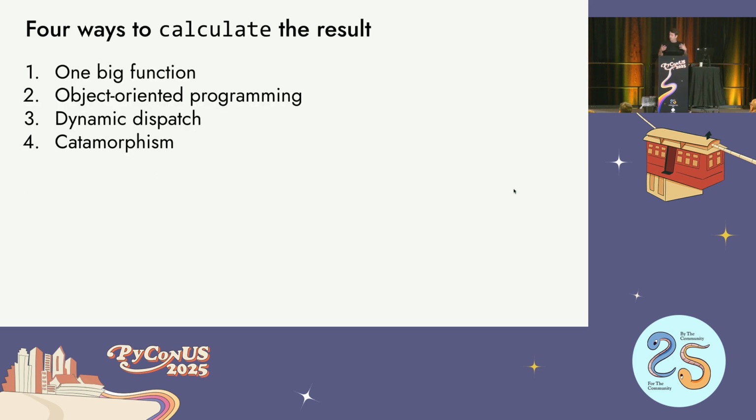So now let's talk about 4 different ways you can actually calculate the result of this formula using polymorphism. These are all standard techniques that maybe you've heard of, maybe some of them you haven't. So we're going to compare and contrast a bunch of these and see what are the strengths and weaknesses and how can they build on each other to make something better.